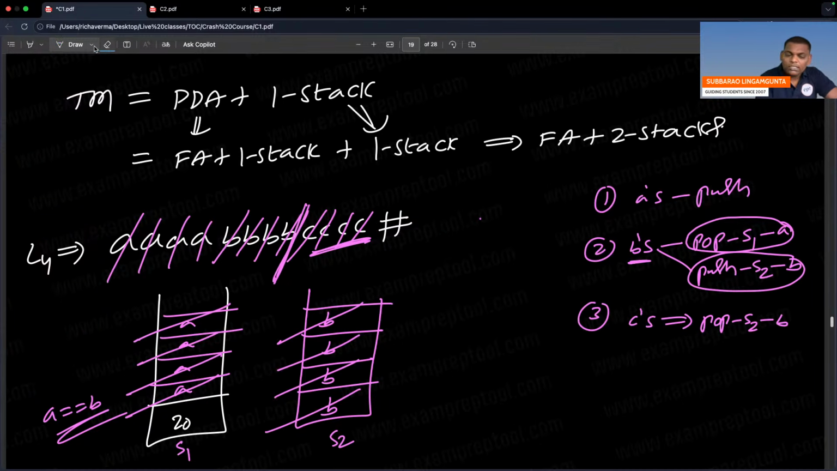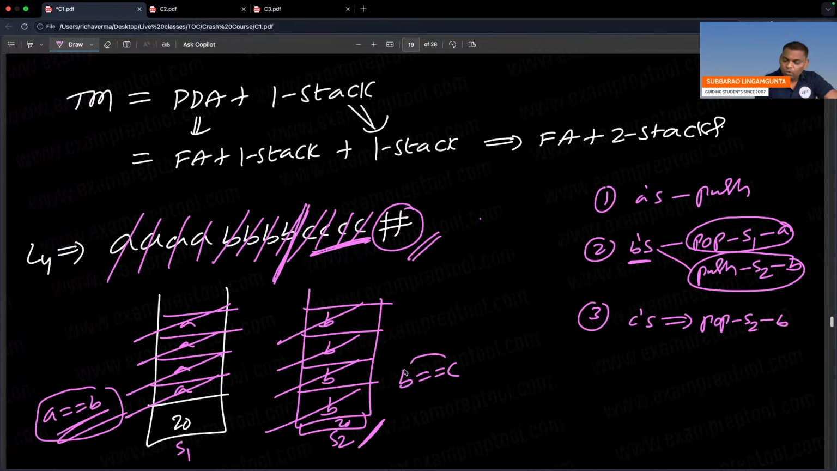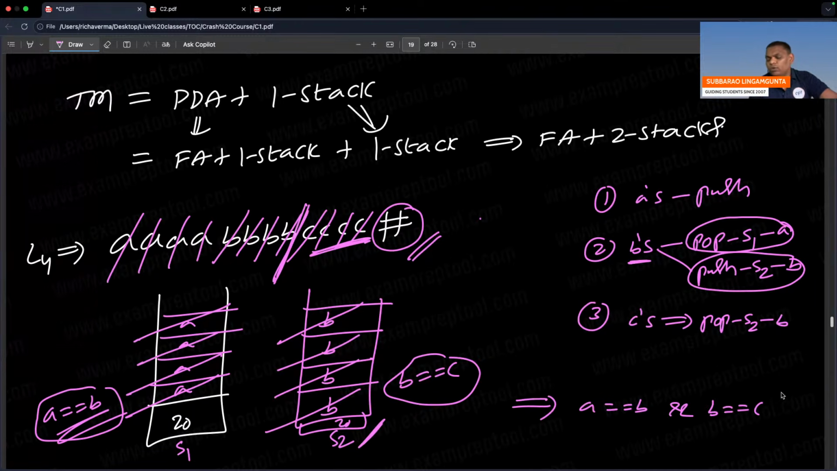In the second stack, you are able to see hash, right? So I think Z0. That means B is equal to C's. So one is A is equal to B's, another one is B is equal to C's. So A is equal to B is equal to C. Two comparisons: A equal to B and B is equal to C. So remember, with two stacks, you can do any number of comparisons.